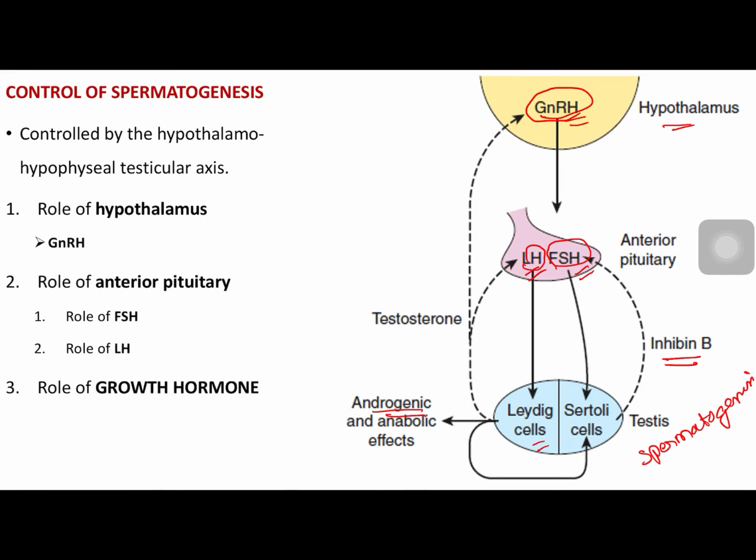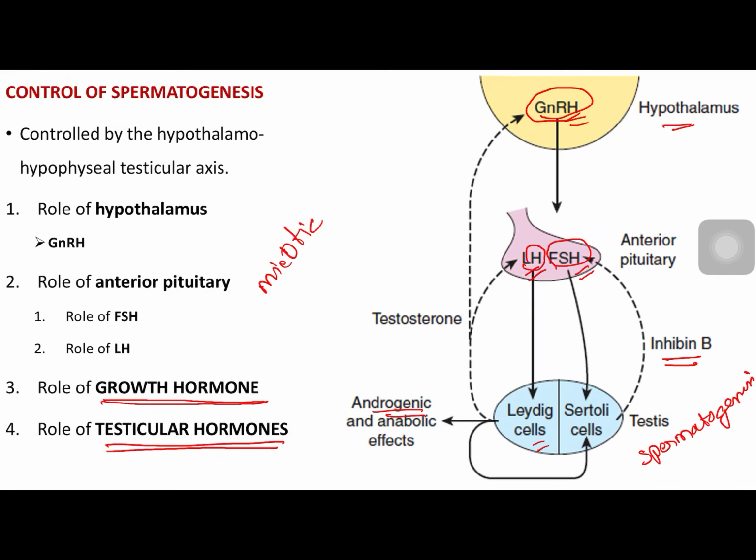Other hormones involved in spermatogenesis are growth hormone, which plays an important role in mitotic division and growth of spermatozoa. Another hormone is testicular hormones or androgens. These are very important for meiotic divisions. So this is how spermatogenesis is regulated by the hypothalamo anterior pituitary gonadal axis, growth hormone and testicular hormone.